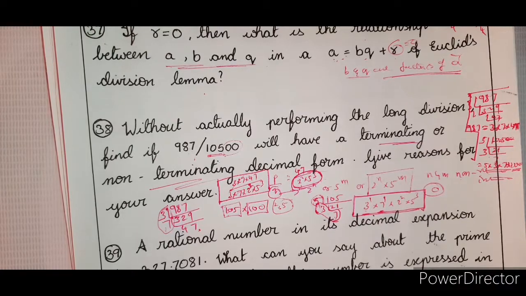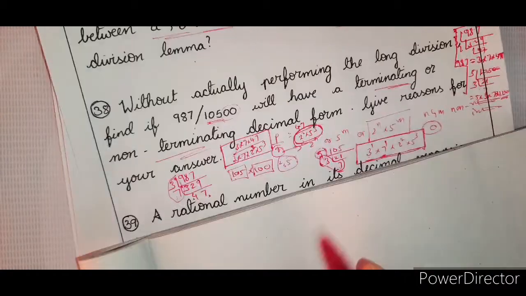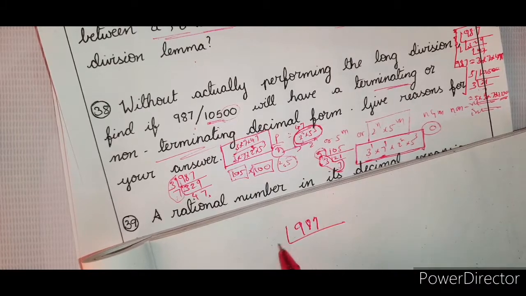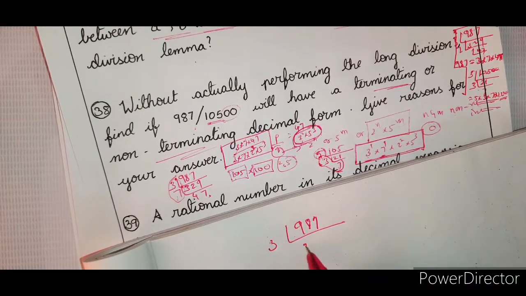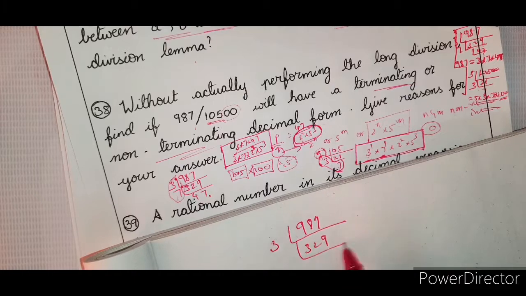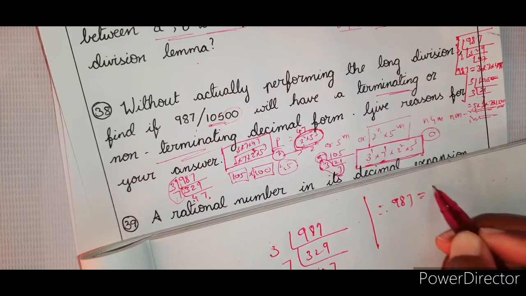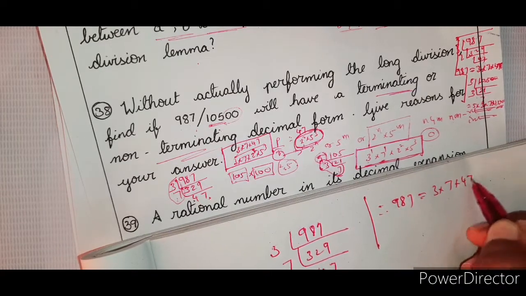Clear? Or you want me to do it on a blank paper and show it to you? So let me do it then. 987 is p, so this goes 329 times and then 7 47 times. So therefore 987 is equal to 3 into 7 into 47.